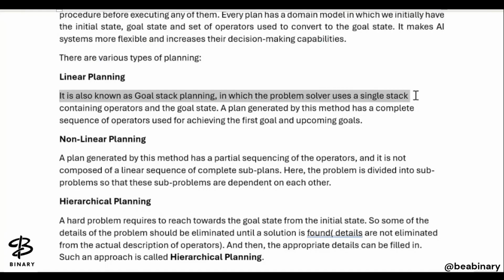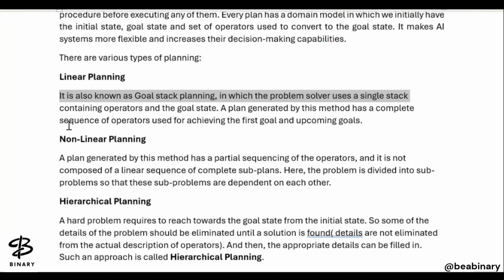Here we talk about a single step, meaning only one goal is achieved at a time, containing the operators and the goal state. A plan generated by this method has a complete sequence of operators used for achieving the first goal and then the upcoming goals also.